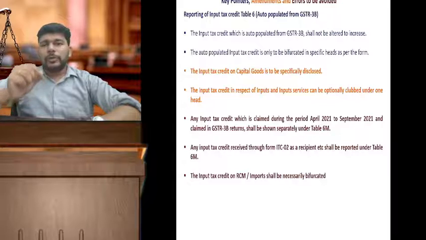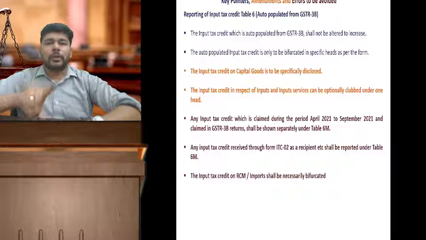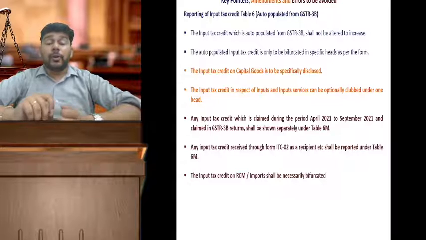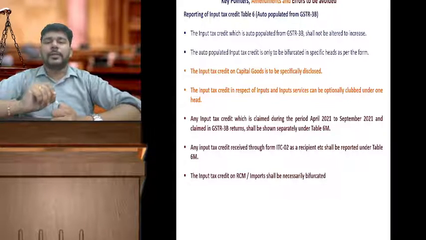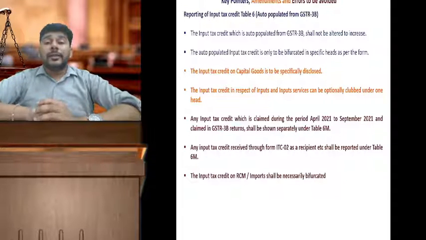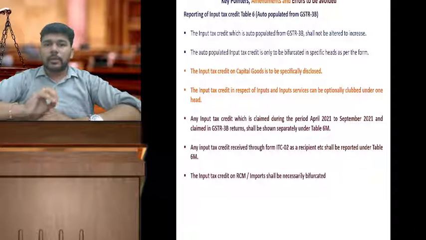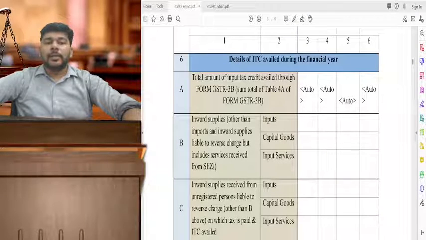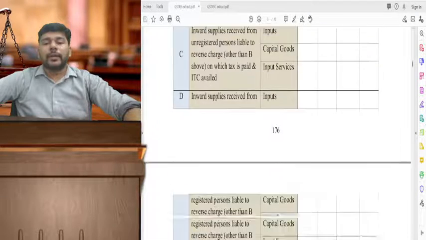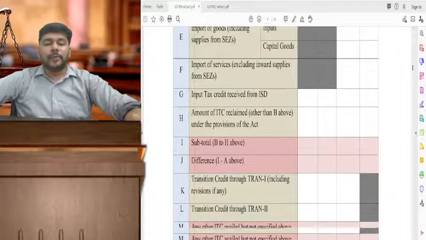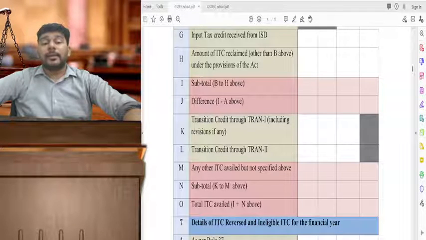It needs to be also disclosed separately, since this data will also not be available in your comparatives of GSTR-2A, since it must have gone to the merged entity. And therefore, this amount should also be reported under 6M very specifically. So as I conclude table 6, please ensure there is no new credit claiming possible through this table. Only the bifurcation of the data which has come as auto-populated data in table 6A needs to be bifurcated and reported. And any credit of the year 2021 as well as any ITC-02 enabled credit should be going under this table 6M.